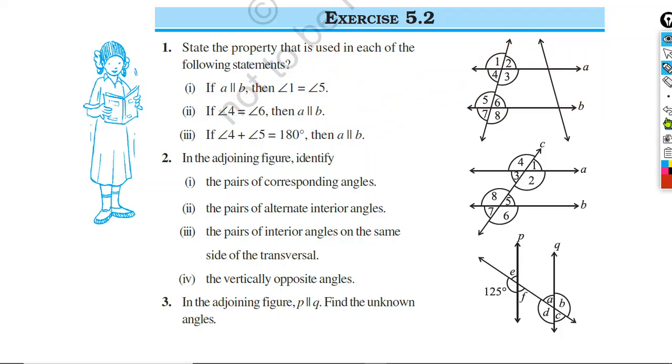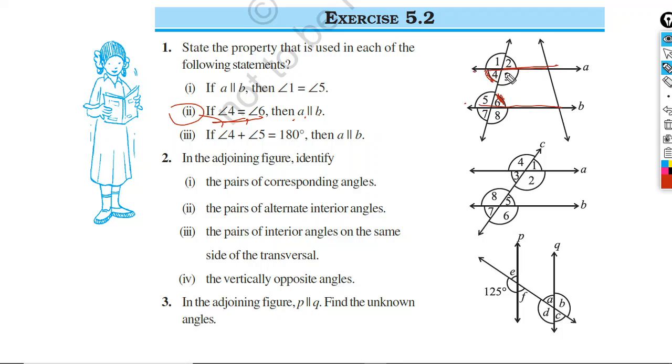Now part 2. If angle 4 equal to angle 6, then A parallel B. Now you see angle 4 equal to angle 6. What type of angles are there? They are alternate interior angles. Now we have a property: if alternate interior angles are equal, then two lines will be parallel.